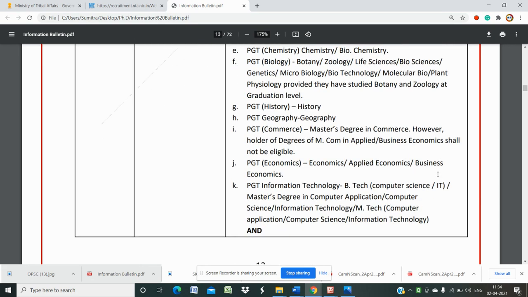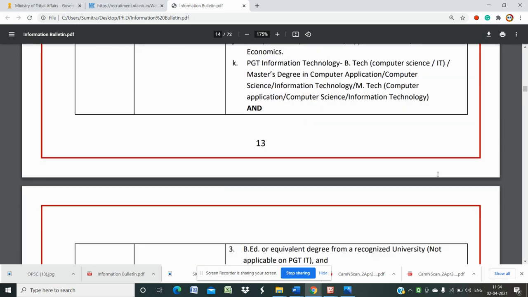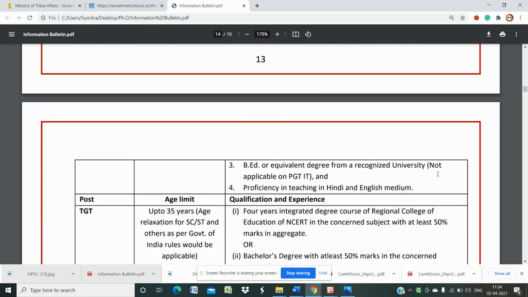PGT information technology and computer science: master's degree in computer application, information technology, MTech in computer application, computer science, or information technology, and B.Ed or equivalent degree from a recognized university for all of these. You have to have your master's with PED and proficiency in teaching Hindi and English medium.